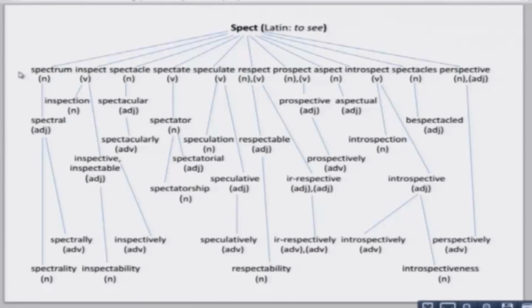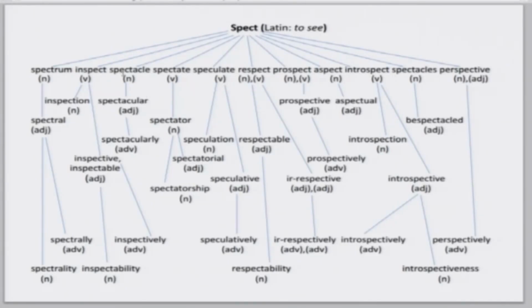Durga, read the first line. Spectrum, inspect, spectacle, spectate, speculate, respect, prospect, aspect, introspect, spectacles, perspective.